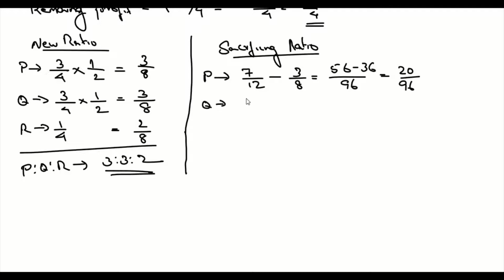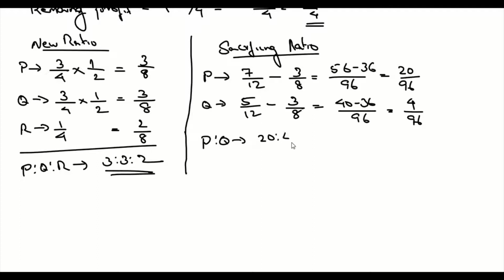Then we have Q. His original share was 5/12 minus his new share, which is 3/8. That is equal to 40 minus 36 over 96. That is equal to 4/96. So sacrificing ratio between P and Q is 20:4. If we simplify it, it is going to be 5:1. So we have the sacrificing ratio as well.